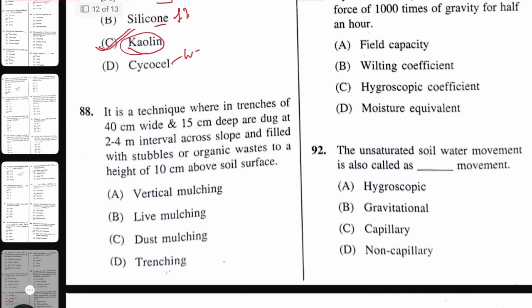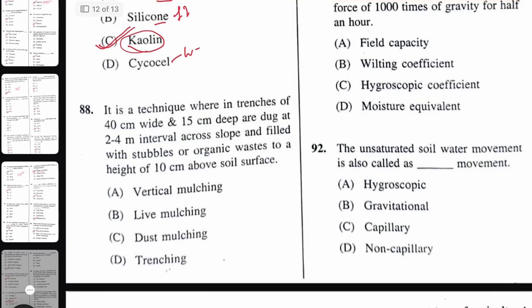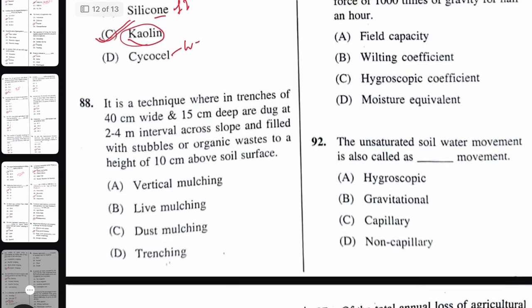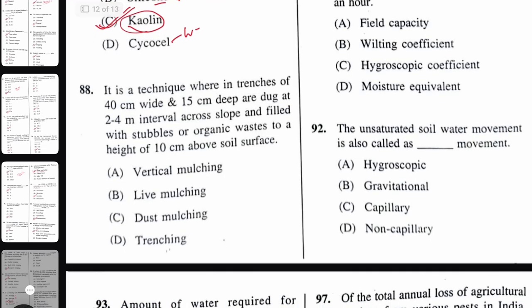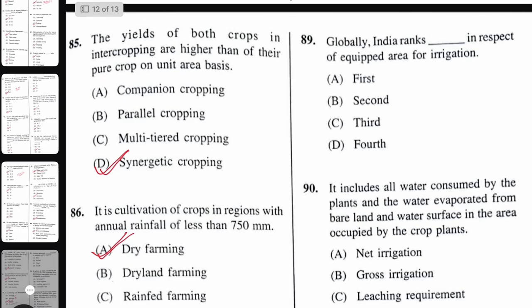Then it is a technique wherein trenches of 40 centimeter wide and 15 centimeter deep are dug at 2 to 4 meter interval across the slope and filled with stubble or organic waste to a height of 10 centimeter above soil. That is called vertical mulching.